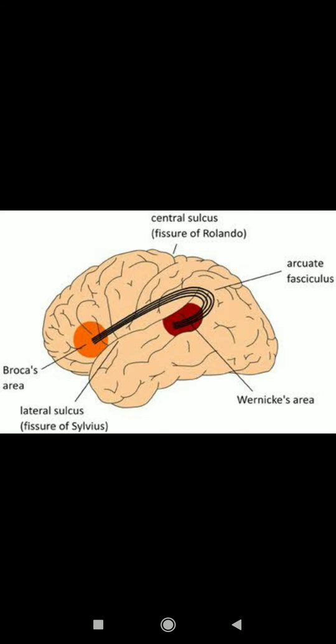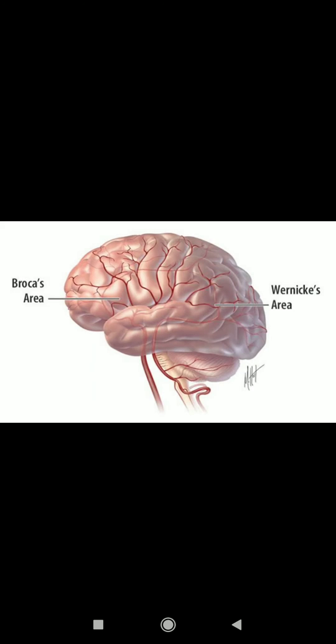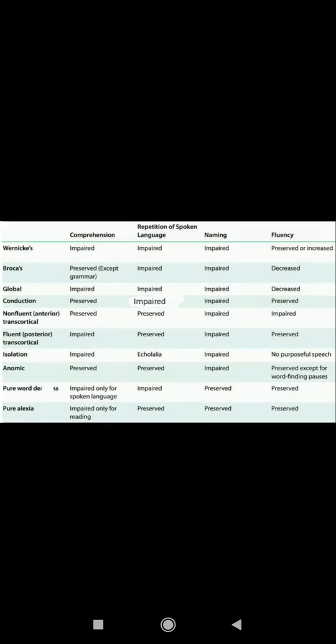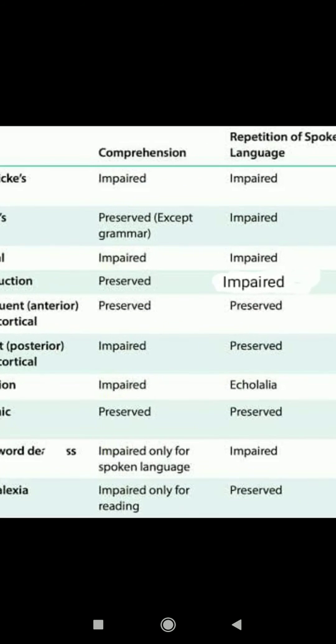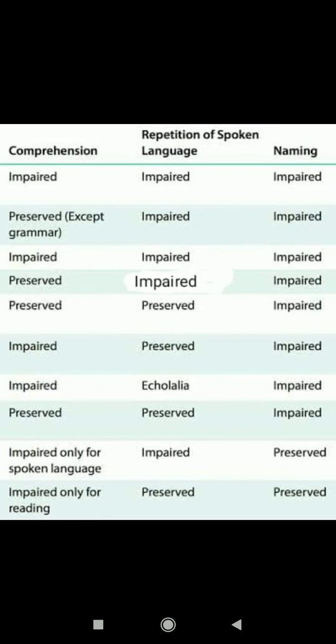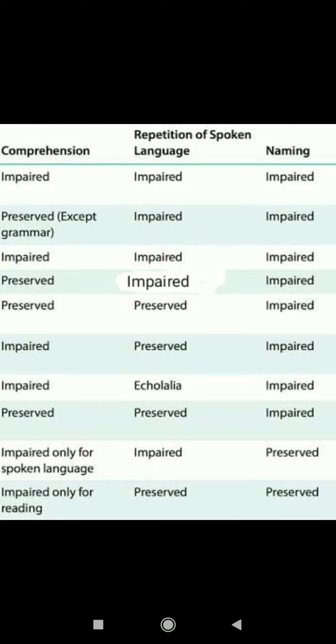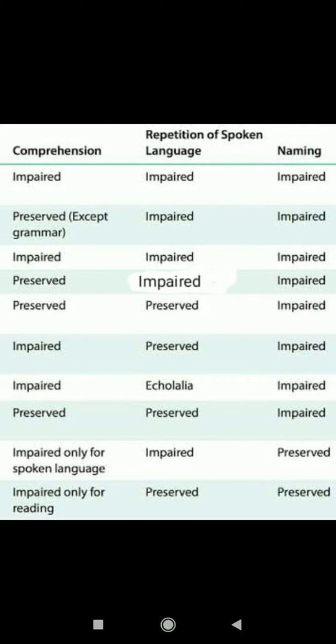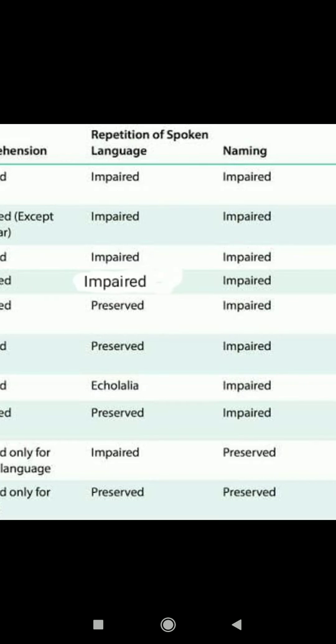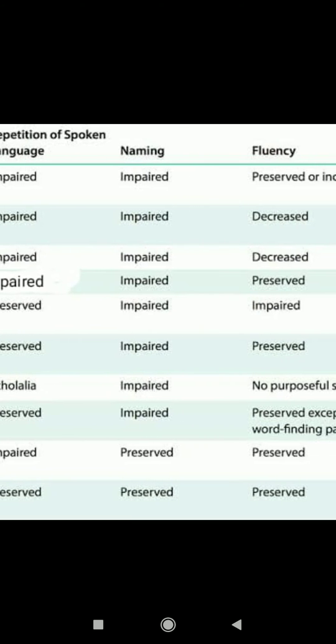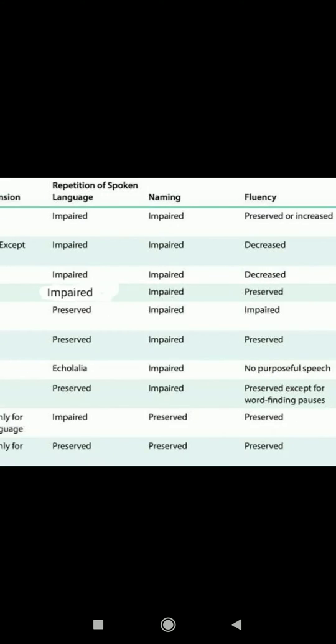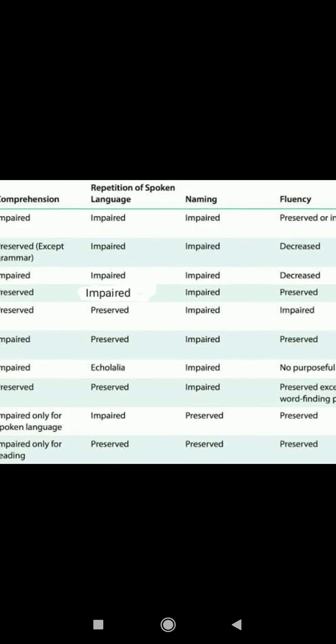Coming into the topic proper, we have around 10 aphasias. First of all, we'll look at all these aphasias in 4 characters, that is CRNF. Remember this CRNF, these are the characters of aphasia, and we have to discuss accordingly. C stands for comprehension, that is where the understanding is about. Then repetition, whether you repeat it or not. Then naming, and then fluency. These are the 4 characters: comprehension, repetition, naming, and fluency.